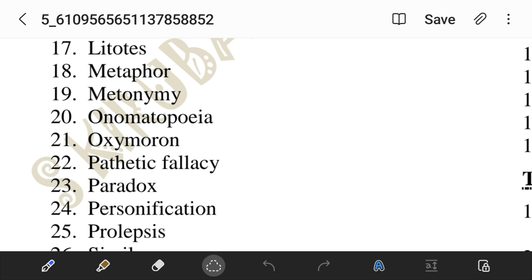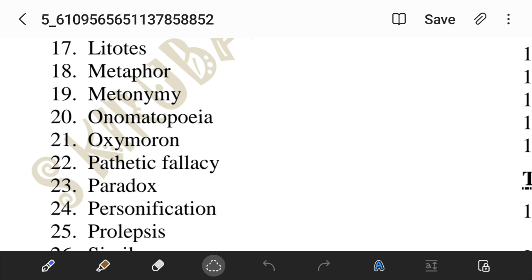The next word is pathetic fallacy. Pathetic fallacy is the attribution of human traits and human emotion. When the writer attributes human emotion to inanimate objects, nature, or animals, that is known as pathetic fallacy. Pathetic means emotions.